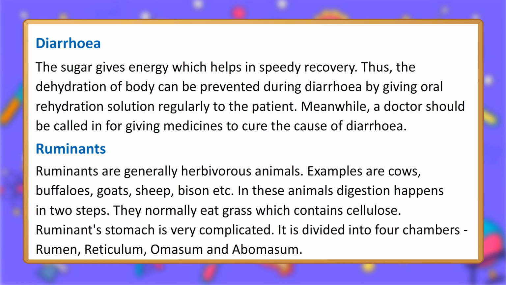Ruminants. Ruminants are generally herbivorous animals. Examples are cows, buffaloes, goats, sheep, bison, etc. In these animals, digestion happens in 2 steps. They normally eat grass which contains cellulose. A ruminant's stomach is very complicated. It is divided into 4 chambers: rumen, reticulum, omasum, and abomasum.